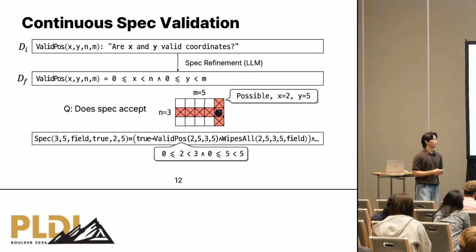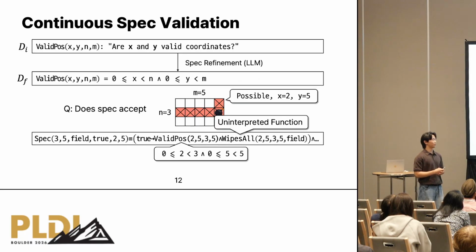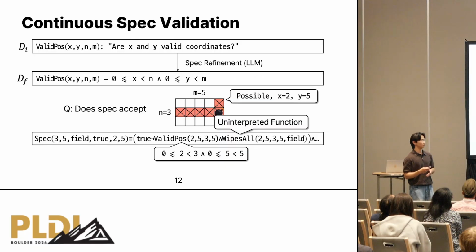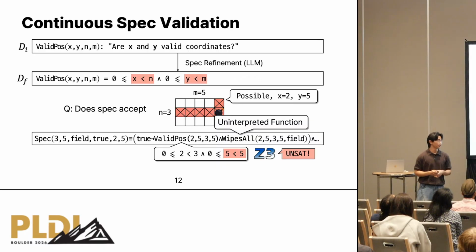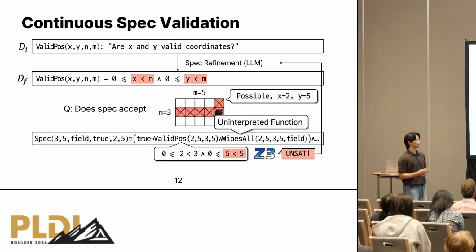Since we have the formal definition of valid post, we can substitute this function call with this logical formula. And we don't have the formal definition of wipes all right now, so we encode this wipes all into an uninterpreted function. And then we put this logical formula into an SMT solver like Z3. Unfortunately, in this case, Z3 said this logical formula is unsatisfiable because of the wrong boundary condition of valid post. So we generate feedback and repeat the refinement again.